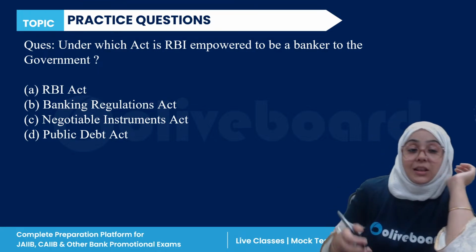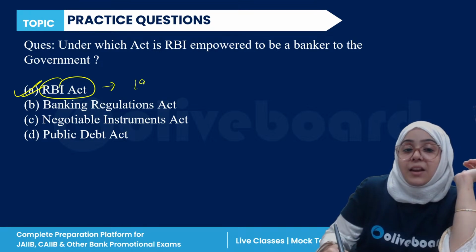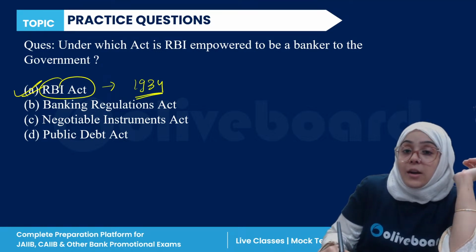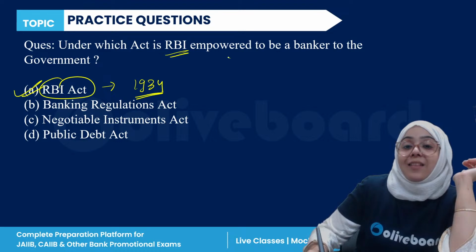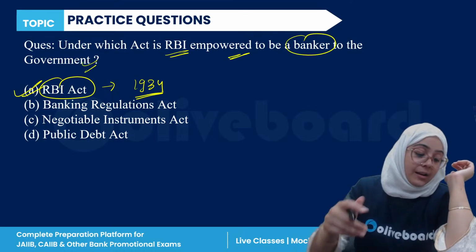So the correct answer for this is A, Reserve Bank of India Act. The Reserve Bank of India Act was passed in 1934, and according to this act, Reserve Bank of India is empowered to be a banker for the government. So A is the correct answer.